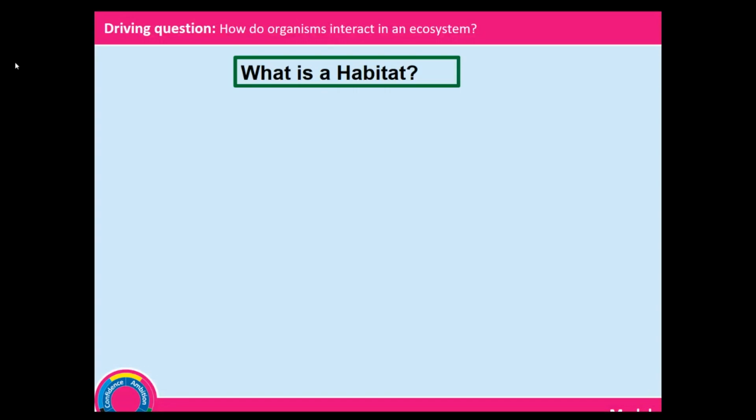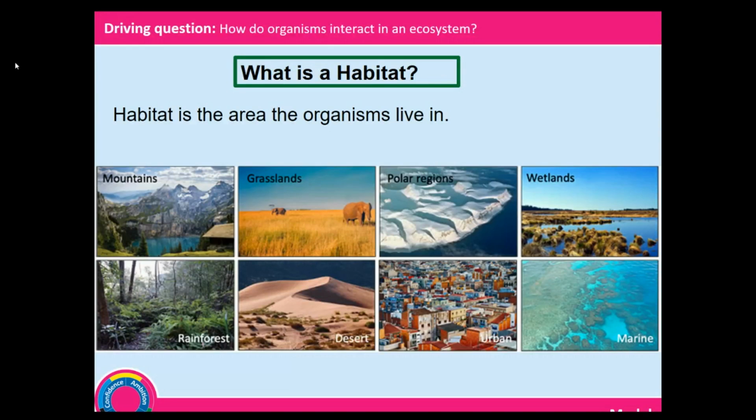The other word we would like to define is habitat, and that just refers to the place, the area where the organisms live in. Okay, so we have several habitats we're going to be looking at. We're going to be looking at grassland habitats, polar regions, wetlands or swampy like areas, oceans, and deserts. And of course, I've already mentioned the rainforest.